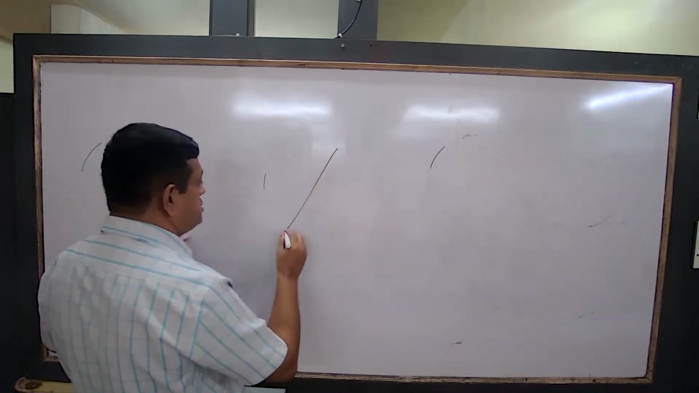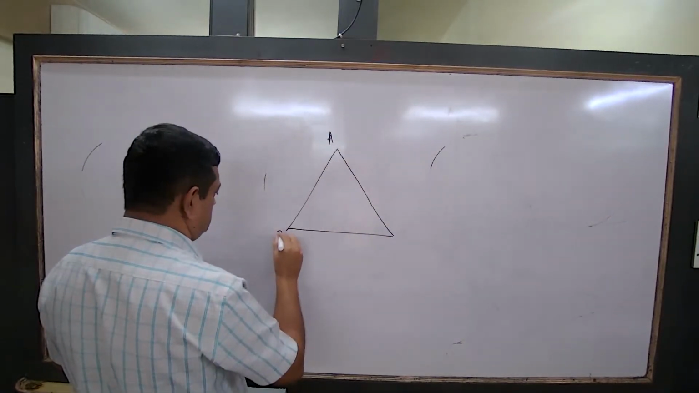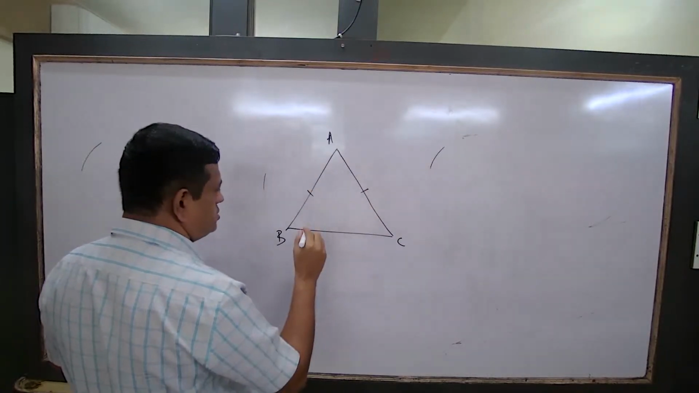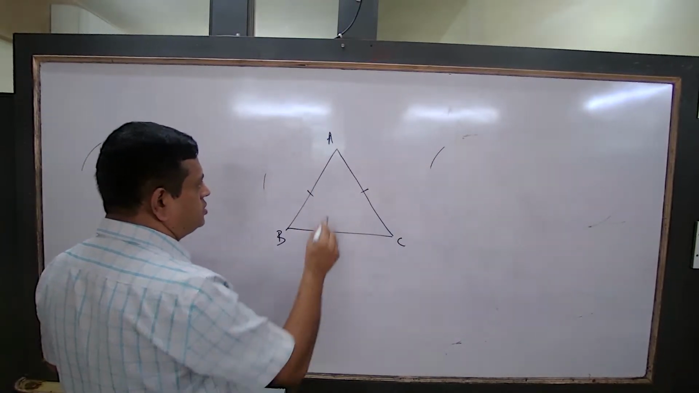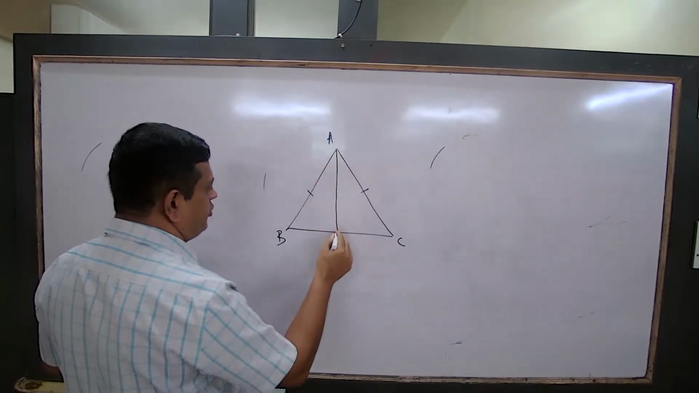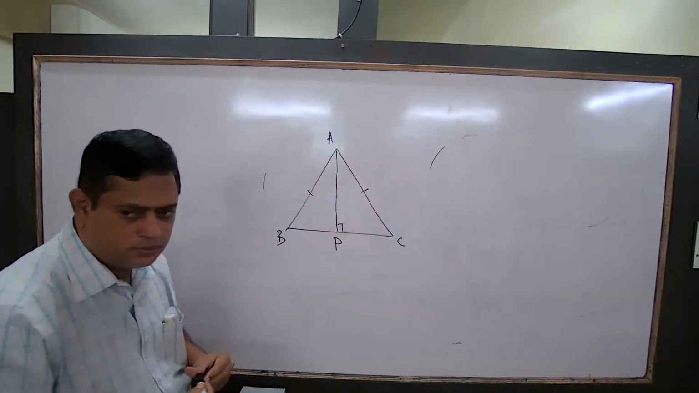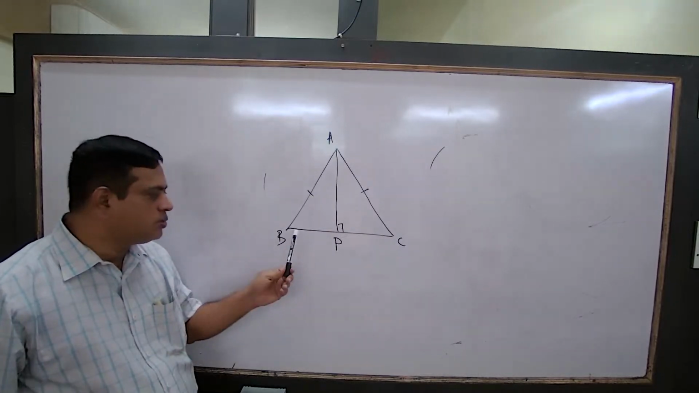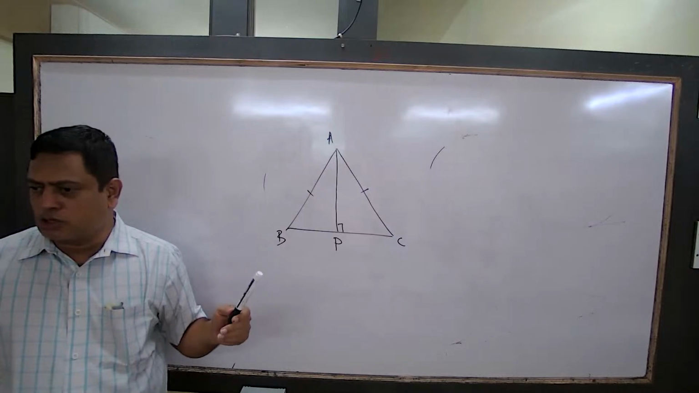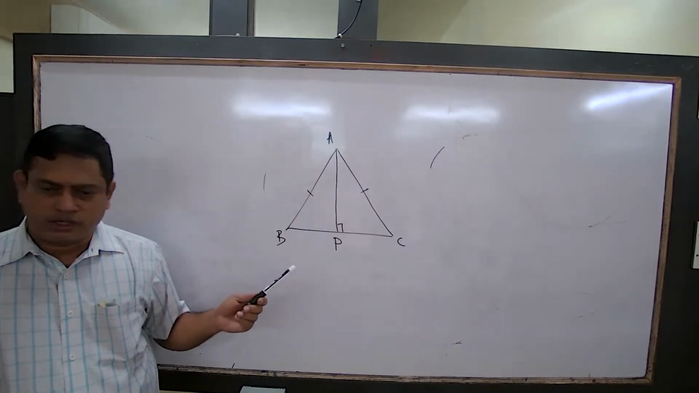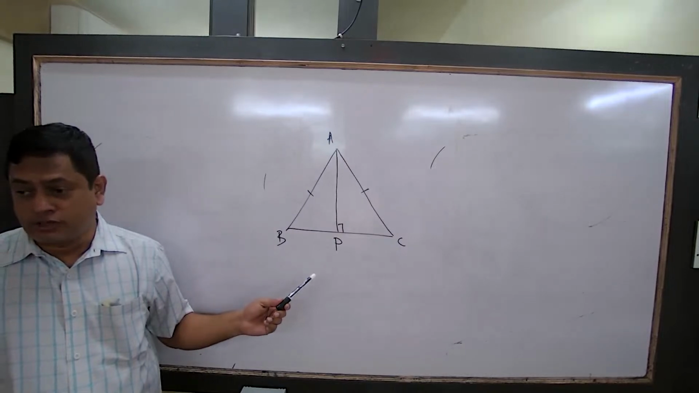If the triangle is isosceles, let's say these two sides are equal. What is the vertical angle? A. Then, if I draw the perpendicular, it will bisect the opposite side. You can prove these two triangles are congruent by RHS. Therefore, BP and CP are equal. That is only for an isosceles triangle.